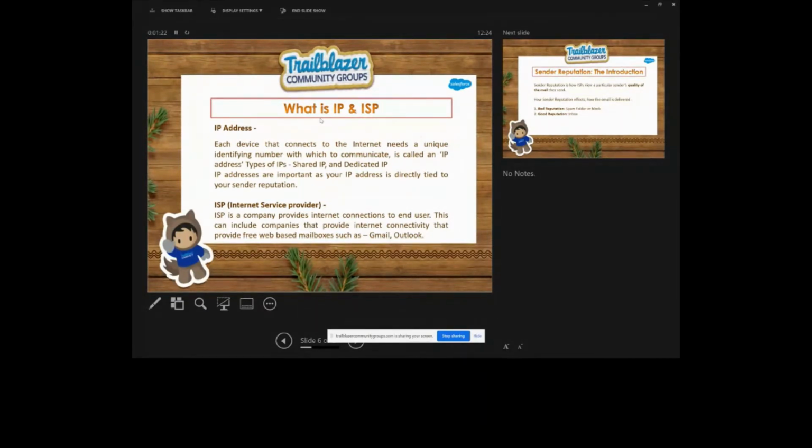Okay. So, guys, in Marketing Cloud, basically there are two types of IP address we are going to understand. First is the shared IP address, and the second one is the dedicated IP address. A shared IP address means it can be used by multiple senders, and in this case, you cannot control the actions of other senders. The second one is the dedicated IP address, which means a unique string that is only assigned to you.